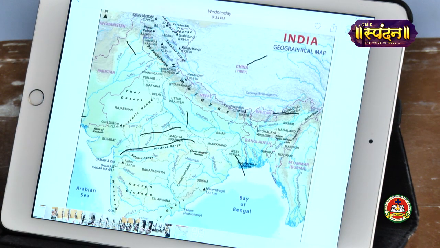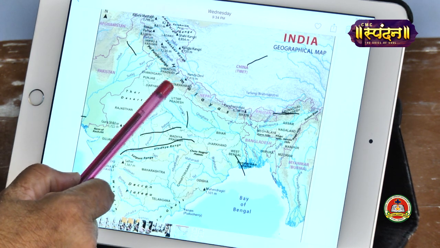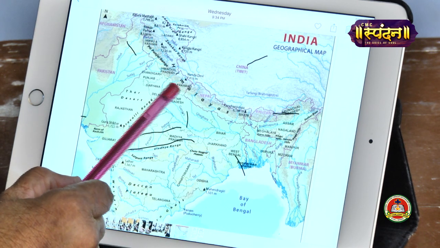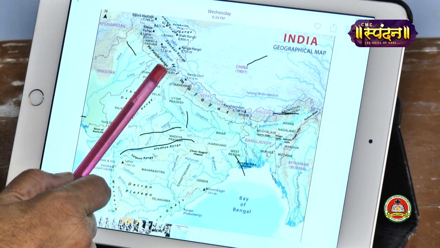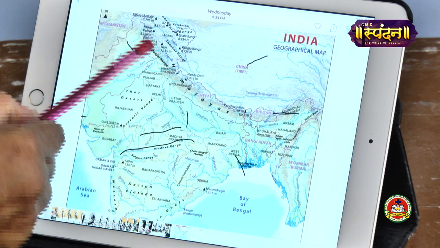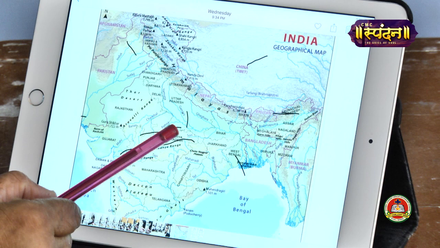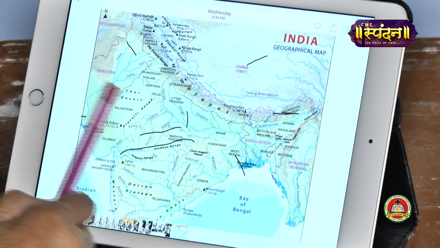Okay? So this river enters the plain through Haridwar. Before that it is in the mountains. The place where it enters the plain area is Haridwar. And as it flows down, many small rivers join the Ganga river, and these small rivers are known as tributaries. One of the main tributaries of Ganga is the Yamuna river.